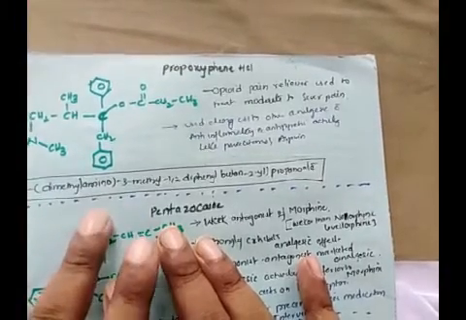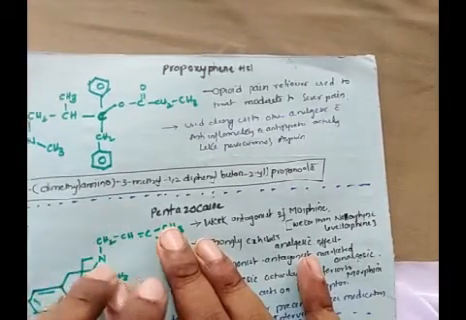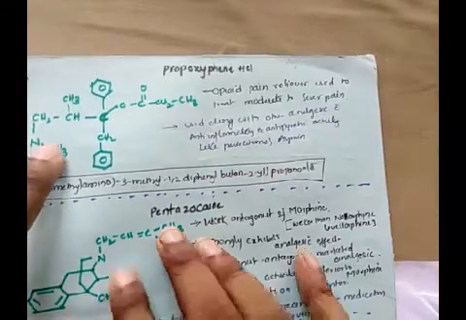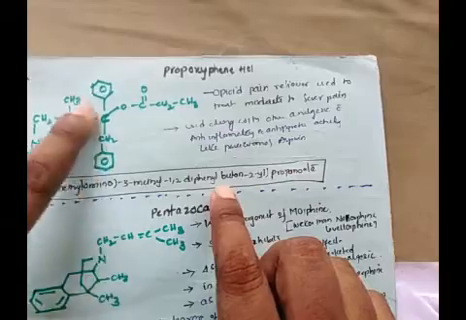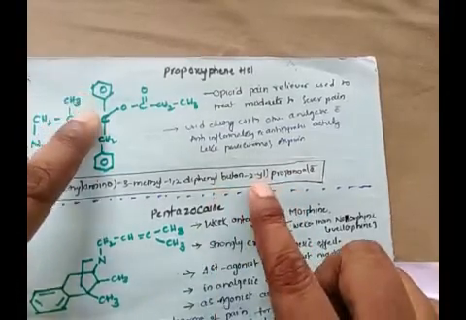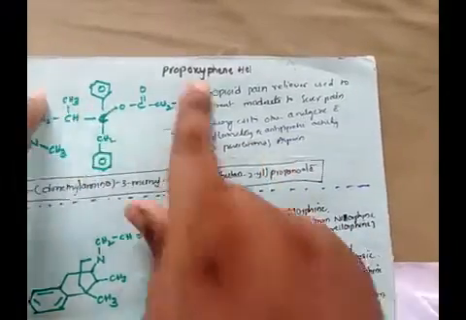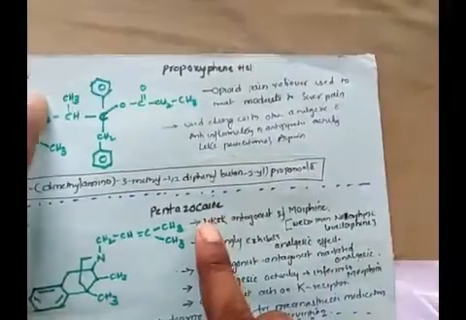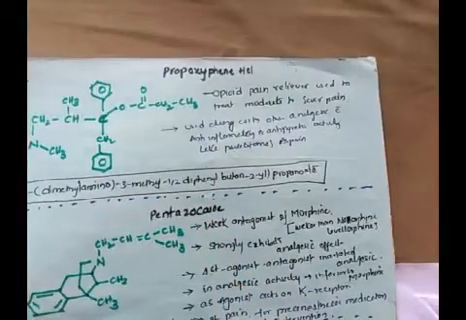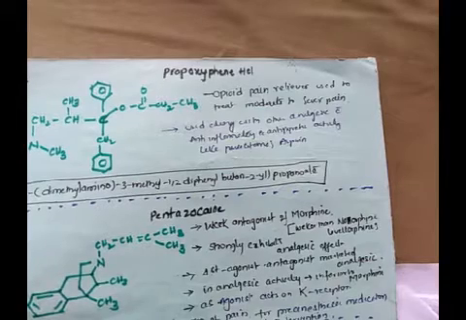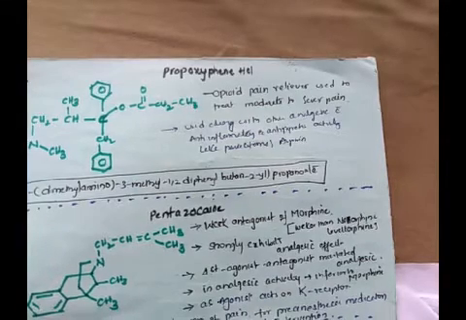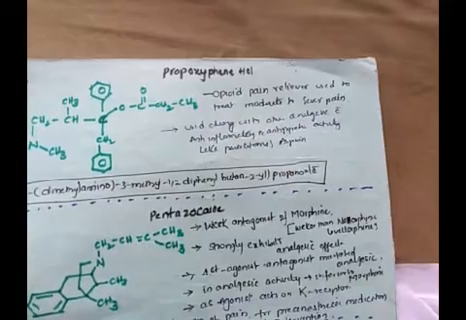Okay, so the dimethylamino group is here. 3-methyl-1,2-diphenylbutane, 2-yl propionate. Okay, so coming to the uses, it's an opioid pain reliever used to treat moderate to severe pain. It is a major drug for treatment of moderate to severe pain.